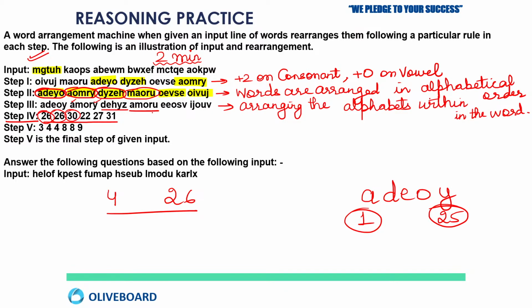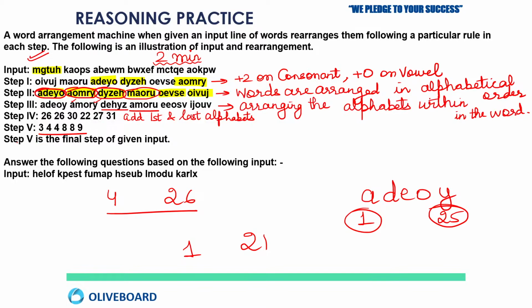Here A is 1 and U is 21, and if you add these two, it will be 22. So this is how we understand that what we have to do here is simply add the positional values of the first and last alphabets.